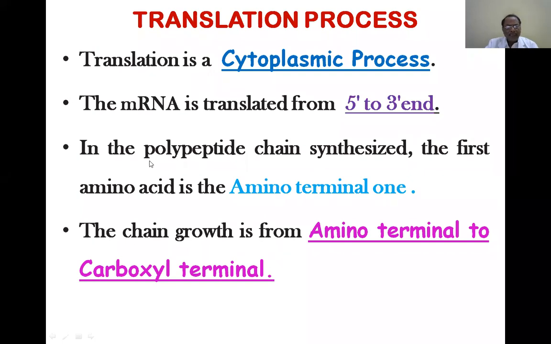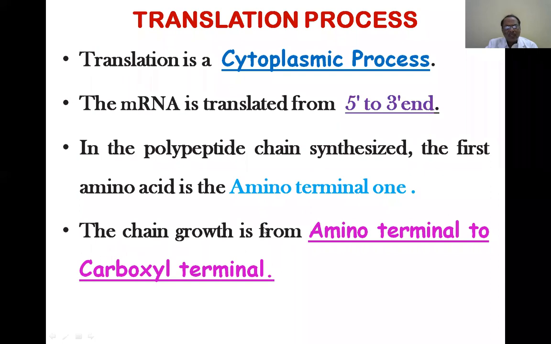Next, in polypeptide chain synthesis, the first amino acid becomes the amino terminal one. So once mRNA starts synthesizing, the first amino acid incorporated into the complex is going to be the amino terminal amino acid.